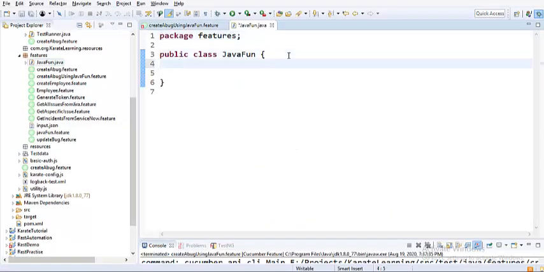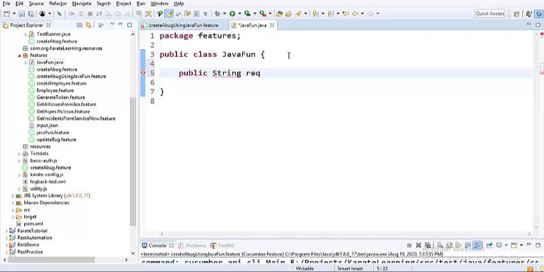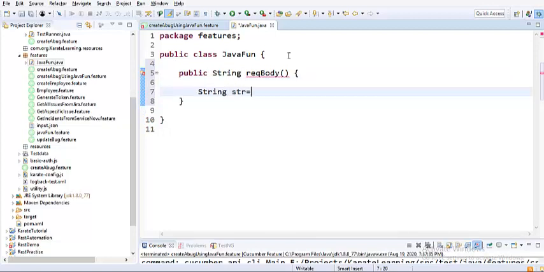In this class, I will write two methods. One is to send a request, and one is to print the response. Let's deal with how to send the request body first. I'm writing a public method that returns a String, and recBody is my method name. What it is going to do is return a string, String str equals, and then just return str.